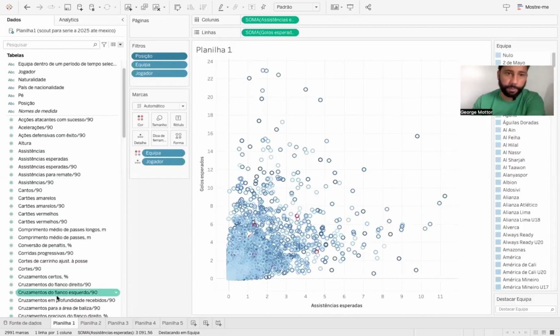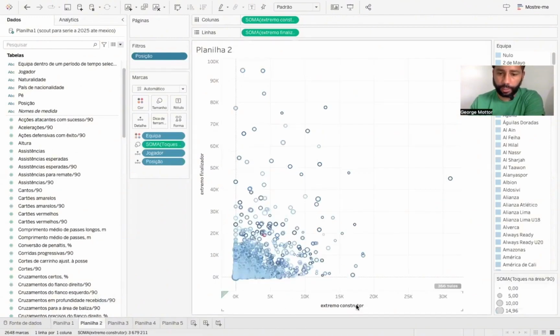So we can examine positions based on, for instance, this one, as I mentioned, expected assists, expected goals. I also included builder wingers with finisher wingers. Despite its extreme name, it will actually serve all players, both midfielders and attackers, okay? And then we'll look here. For example, I've used touches in the box as the indicator for size. So the larger the circle, the more touches in the box he has, all right?